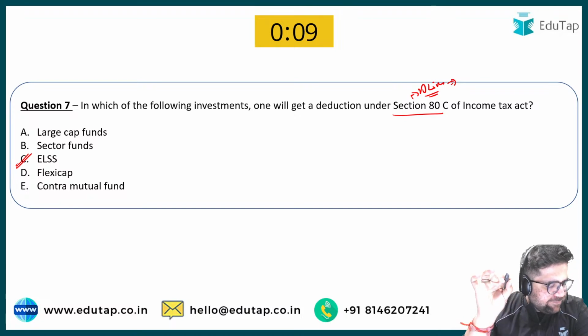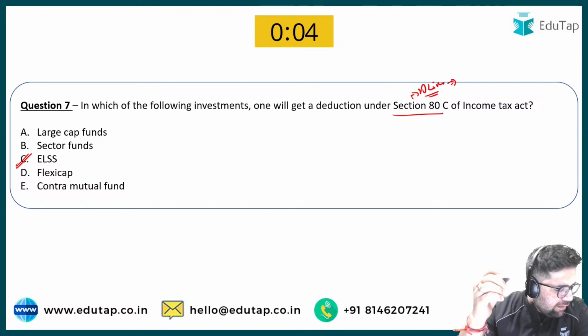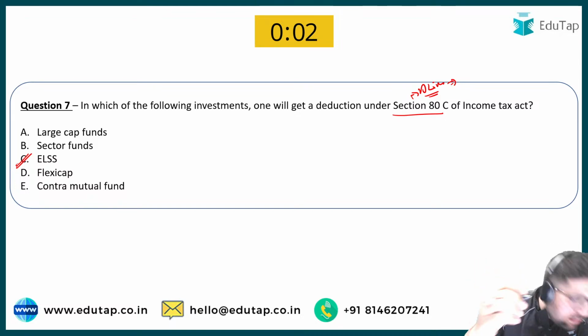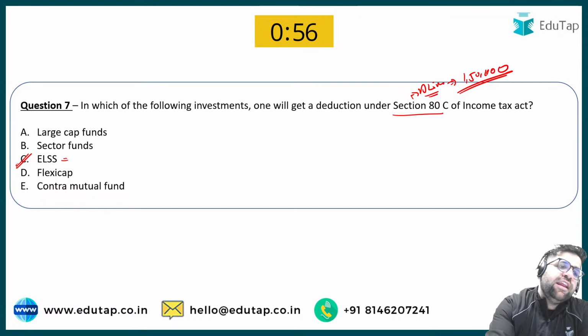Equity linked saving schemes. Yes, the answer is correct. It's very easy. Everyone knows it if you are in a job. No, not 1,60,000. It is 1,50,000. Okay. And what is the lock-in period under ELSS?